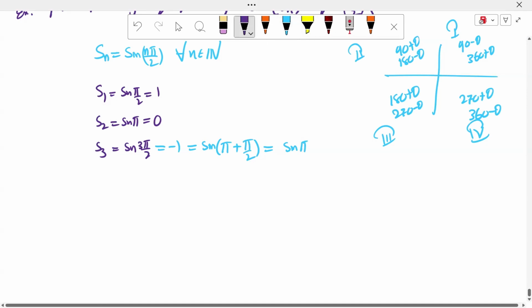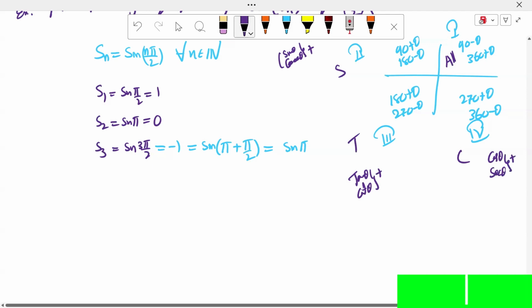We know that, sir. All means sin theta, cos theta, tan theta, cot theta, secant theta, cosecant theta. All silver teacups, all students take care. Sin and cosecant theta are positive in the second coordinate because multiplying gives 1, so they are positive, sir. Tan and cot, multiplied, give 1, both are reciprocals, so tan and cot are positive in the third coordinate, sir. Next cos theta, reciprocal of cos theta is the secant theta. These are positive, sir, in the fourth coordinate. The remaining are negative, sir.